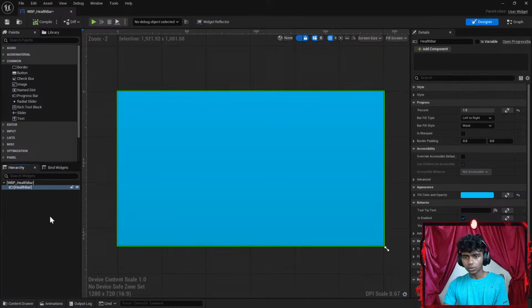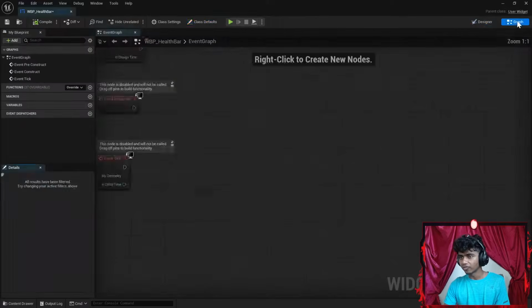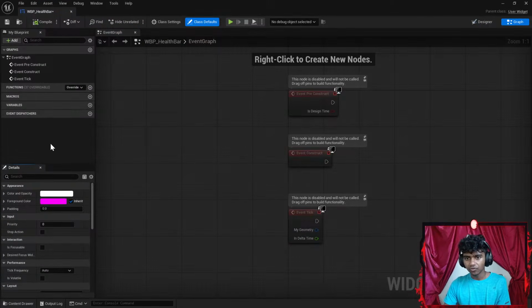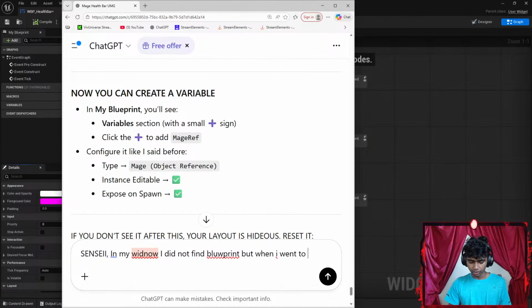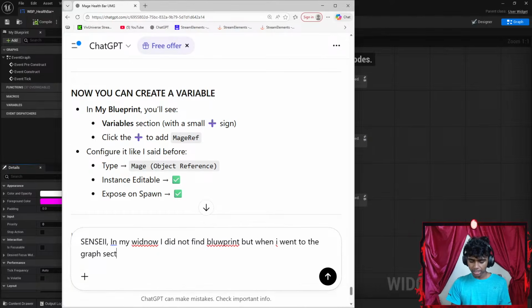Okay, so what if I go to graph? Well, graph has my blueprint in it. Okay, let's go here and let's say something like, in my window I did not find blueprint, but when I went to the graph section, I see blueprint. Let's go with something like, I see blueprint.